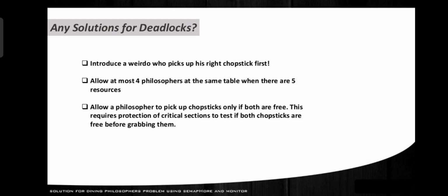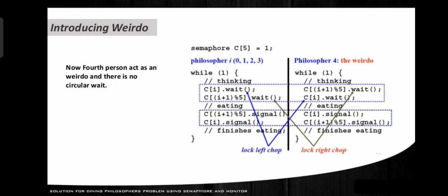So, can these deadlocks be removed? Yes. The solutions for deadlocks are: introduce a weirdo who picks up his right chopstick first; allow at most 4 philosophers at the same table where there are 5 resources; and finally, allow a philosopher to pick up chopsticks only if both are free. This requires protection of the critical section to test whether both chopsticks are free before grabbing them.